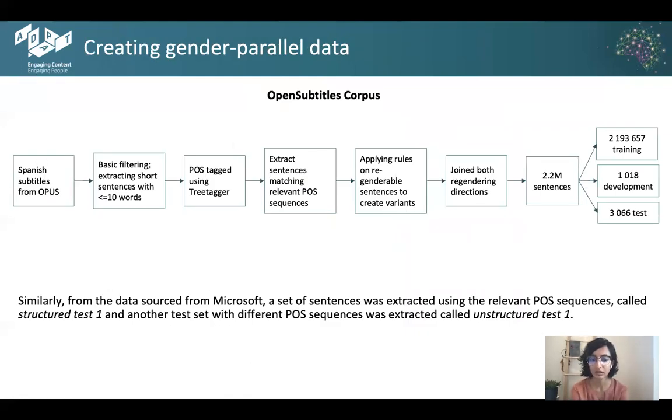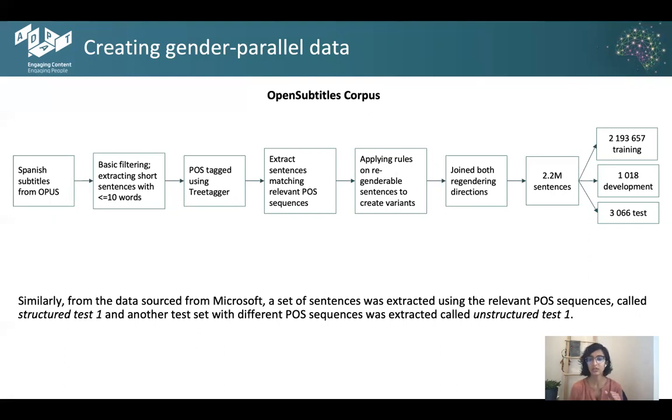Next, as you must have seen in the last slide, we only had a few thousand segments from Microsoft. And that wasn't enough to train our neural rewriter. So we downloaded a huge corpus from the Open Subtitles dataset. We did some basic filtering on it and extracted sentences with less than or equal to 10 words, and then POS tagged them using TreeTagger.